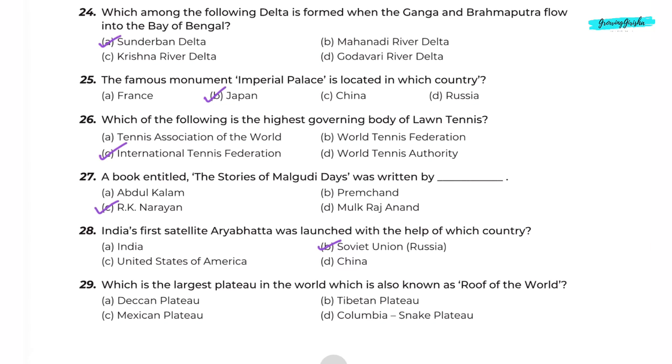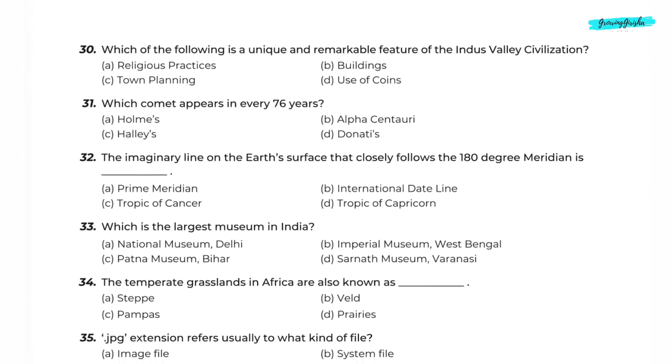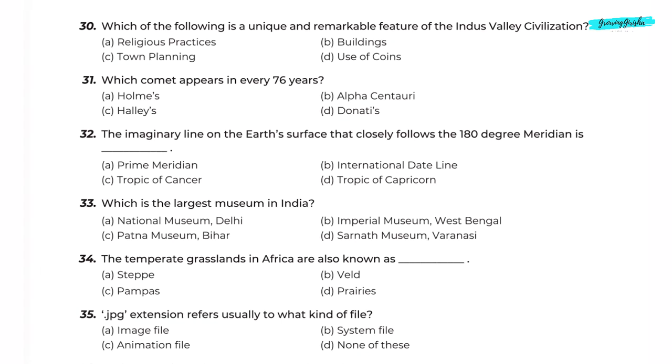Question 29. Which is the largest plateau in the world, which is also known as roof of the world? Option B, Tibetan Plateau. Question 30. Which of the following is a unique and remarkable feature of the Indus Valley civilization? Option C, town planning. Question 31. Which comet appears in every 76 years? Option C, Halley's.